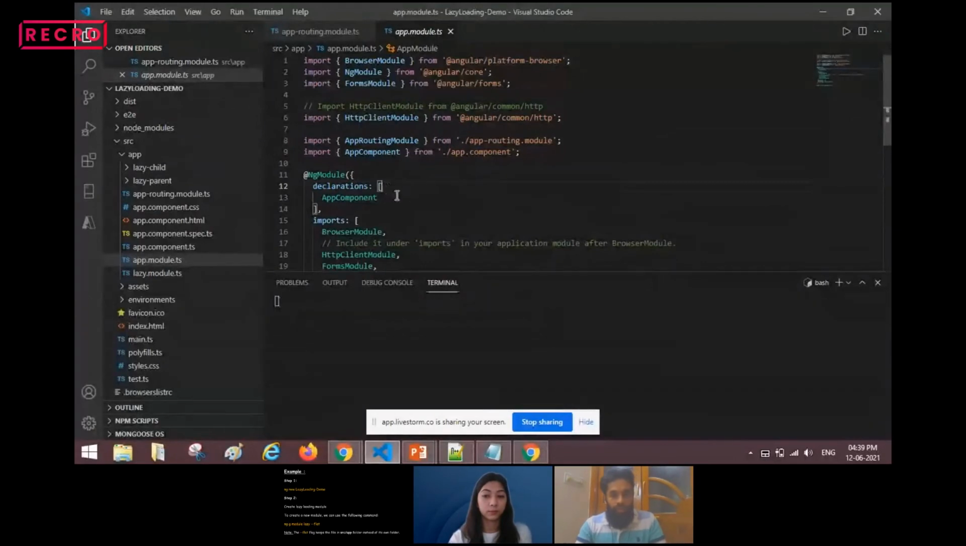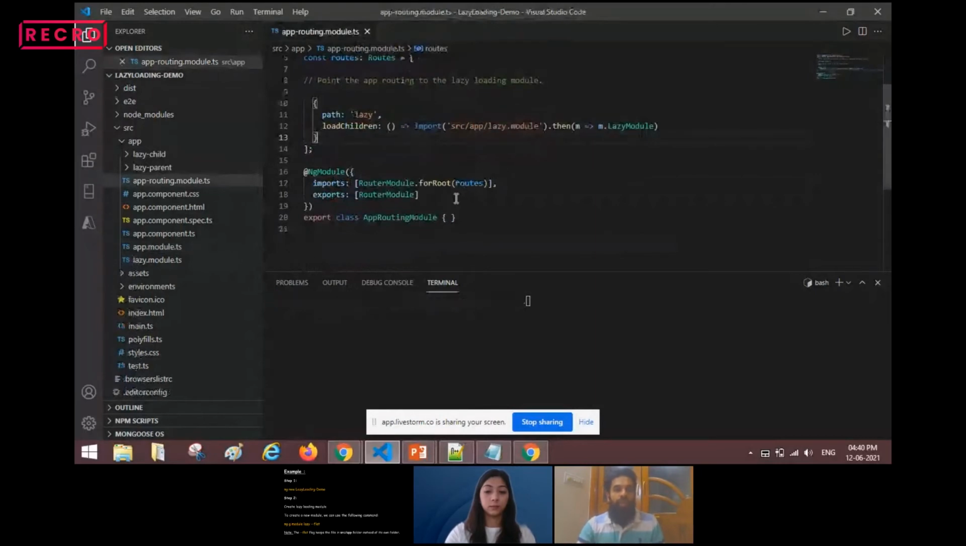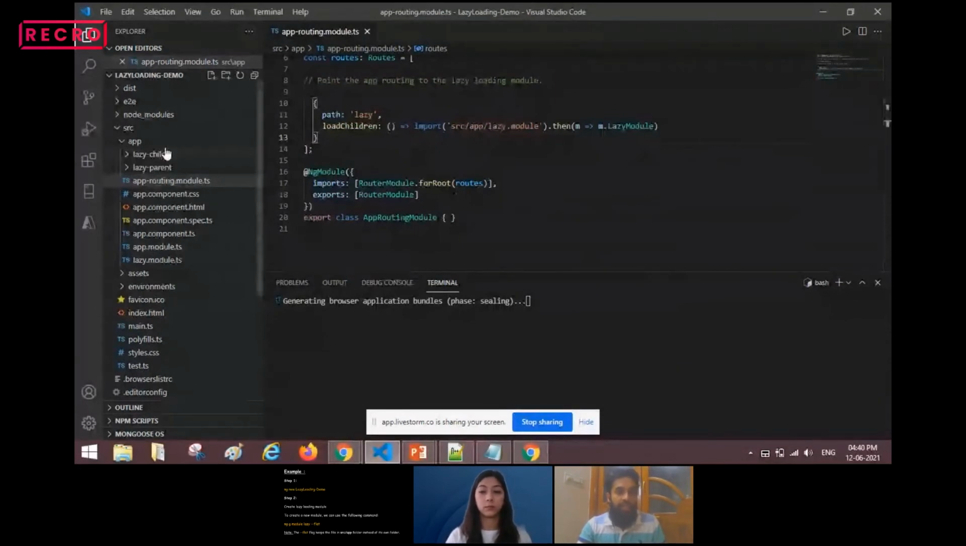Yeah. So here also we can configure it. For example, in the app.module.ts file, here also we can configure it in the declarations part. So that's up to you how we define and how we call the lazy parent and lazy child, either in the app routing module or app.module.ts.